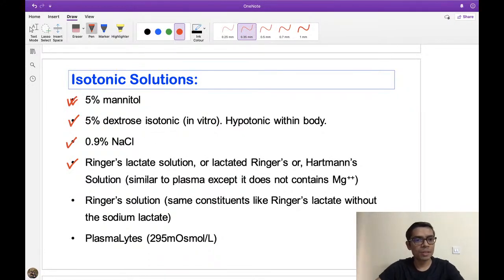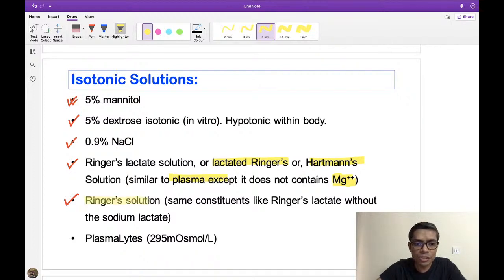So now look here, one important thing: Ringer lactate and the Ringer solution, these two things are a little different. You have to remember, Ringer lactate, which is also known as the lactated Ringer solution or Hartmann solution, is similar to plasma, meaning all of the electrolyte composition is similar to plasma, except that it does not contain magnesium. So it can be a potential MCQ in any of the exams. Please try to remember, Ringer's lactate solution contains no magnesium, otherwise the composition is same as that of the plasma composition.